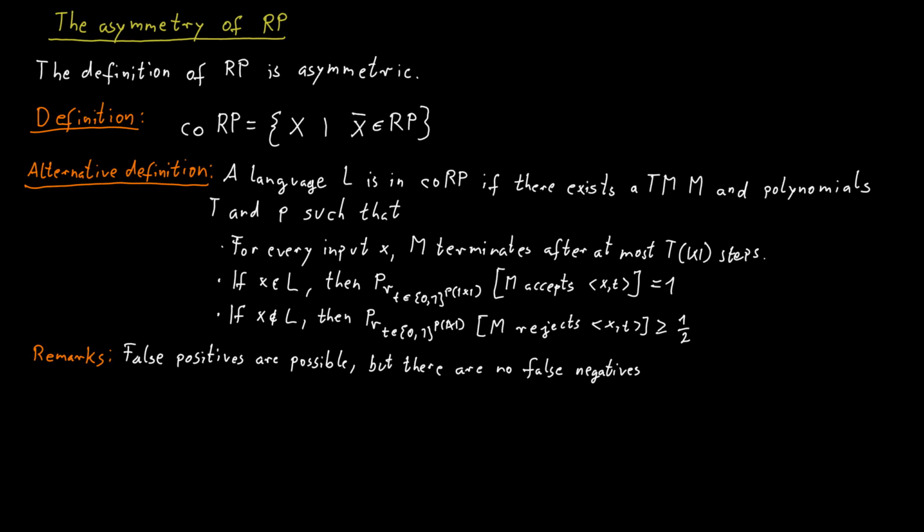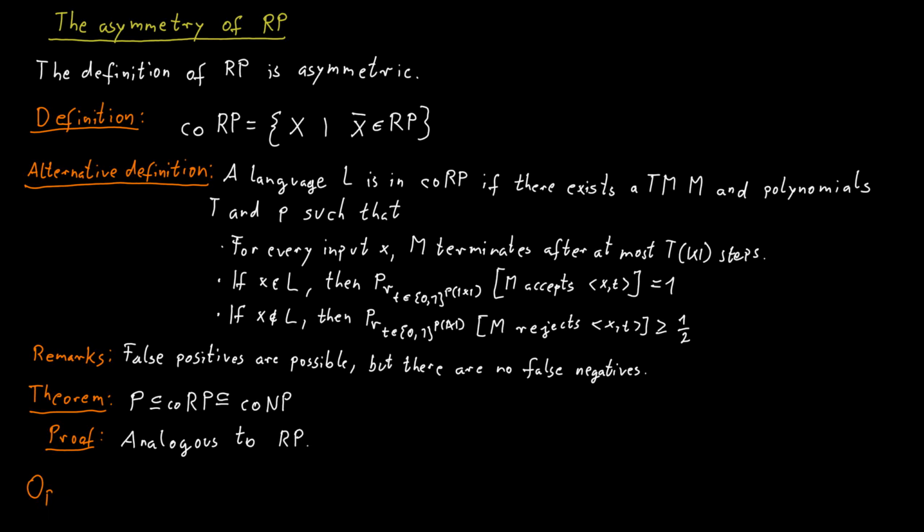Again, we should think about what the relationship between this class CoRP is to other classes we know. And we can use the same reasoning we did for RP to establish that P is contained in CoRP. Simply don't use the random bits. And CoRP has to be contained in CoNP. Exactly the same reasoning as for RP being contained in NP.